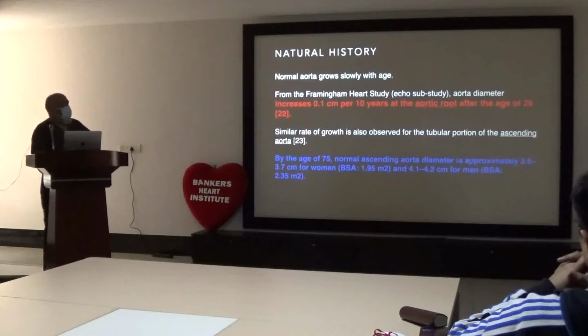By nature, the aorta normally grows slowly with age.